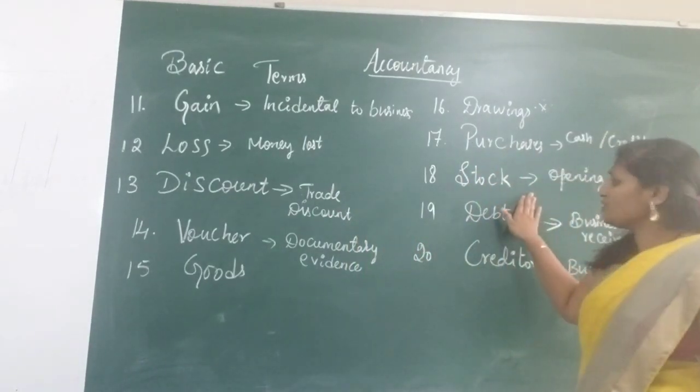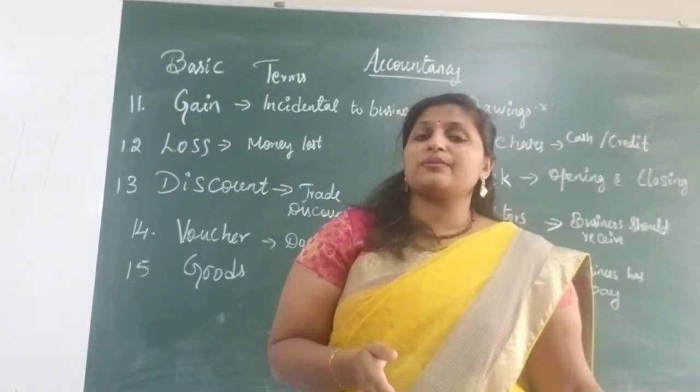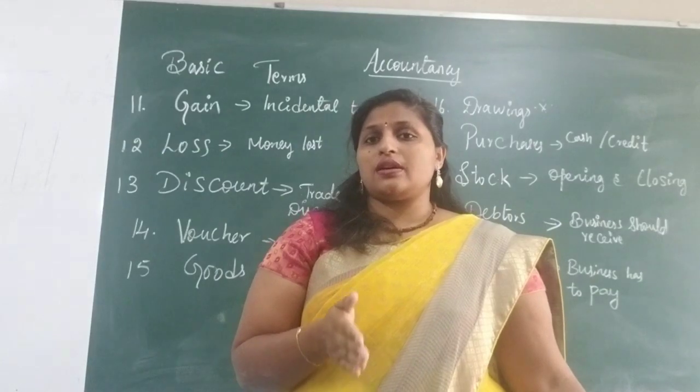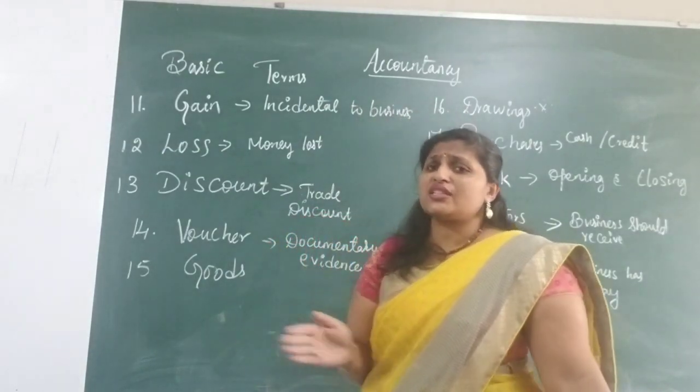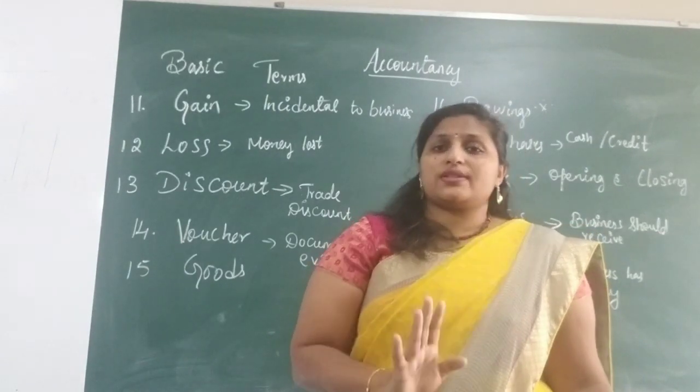Here in stock again we have closing stock and opening stock. Opening stock is nothing but the stock we have at the start of the financial year.